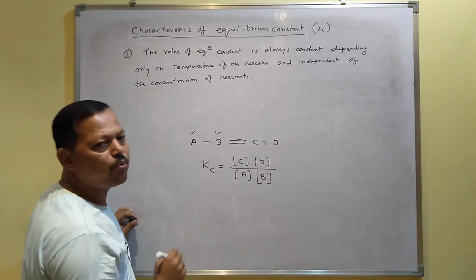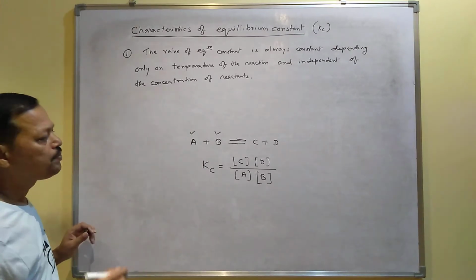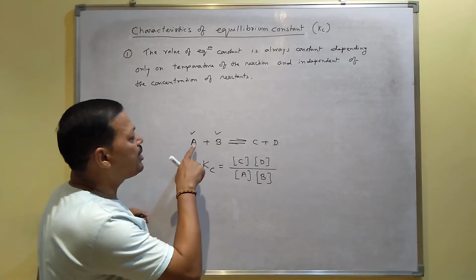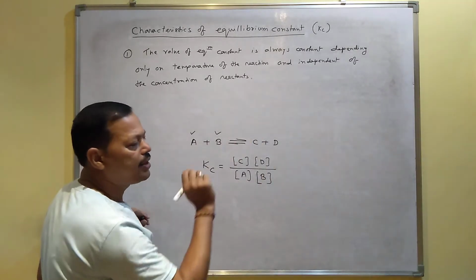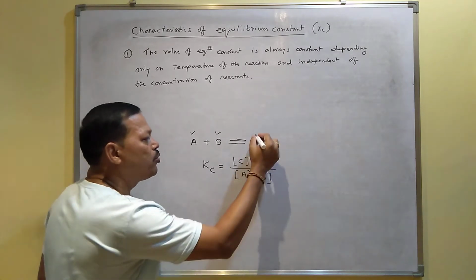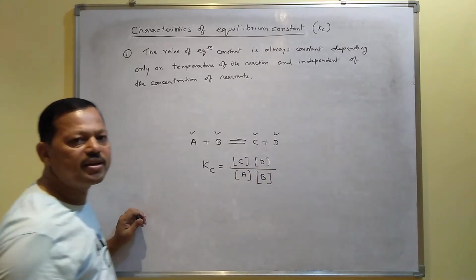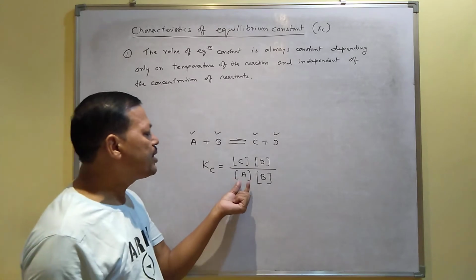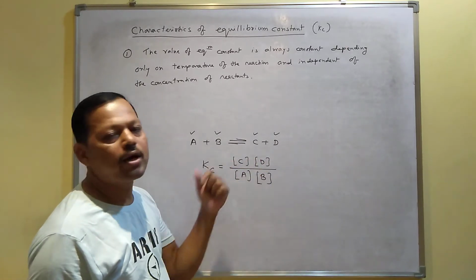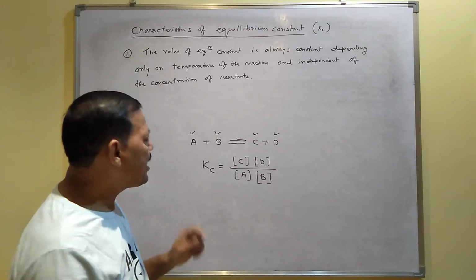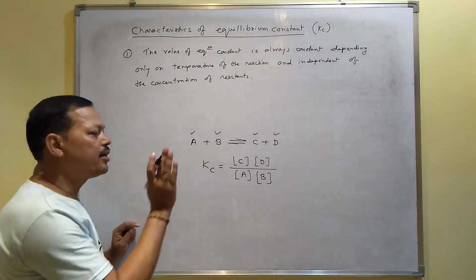But according to this point, it will not change. How? Because when you increase the concentration of A and B, then forward reaction will take place more, and the amount of C plus D also goes on increasing. If you increase the concentration of reactants, automatically the concentration of product also goes on increasing, and that is why the value of Kc remains same.